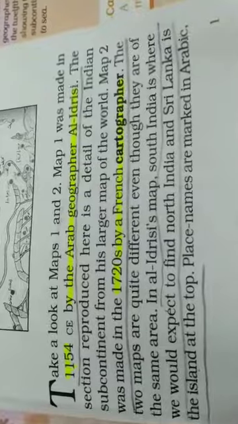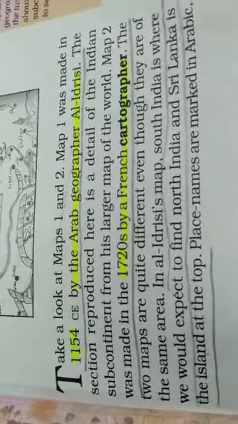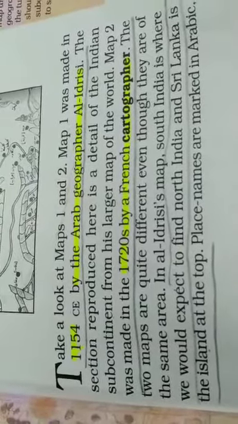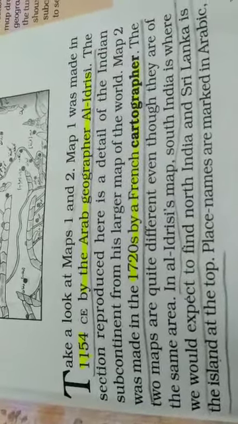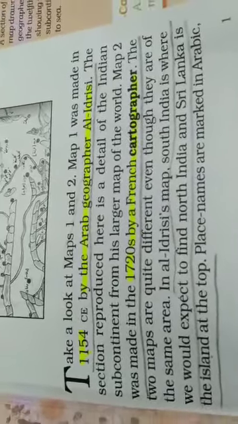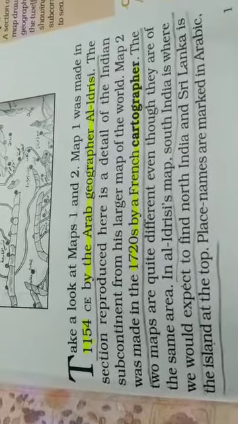The difference between both maps was that in the first map, north was mentioned as south and south was mentioned as north, in the map of Al-Idrisi. But the French cartographer's map was in the opposite direction. Means in the map of Al-Idrisi, Sri Lanka was upside and India was down, and in the map of the French cartographer, Sri Lanka is down and India is upside, as we get nowadays.